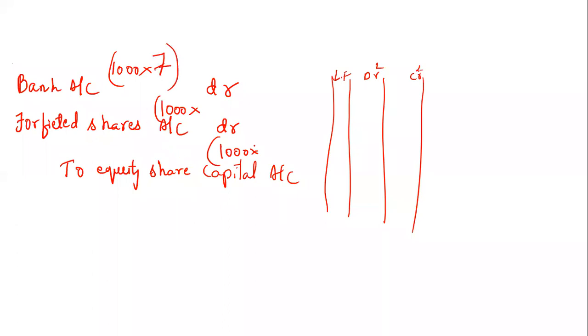Multiply. Capital rate is 10. We know that. 10 minus 7 is how much? 3. Multiply, then you will get here 7,000. Get here 3,000. Here it is 10,000. Fine. This you should get. Correct? Entry should look like this.